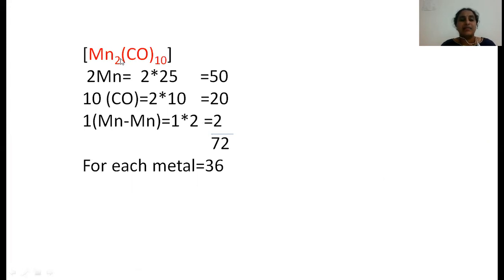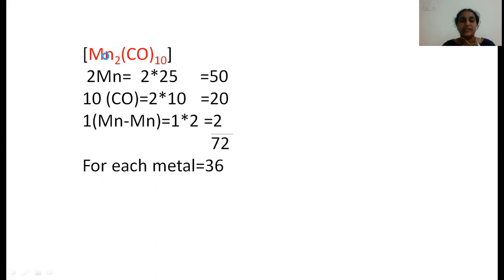So for this also we can calculate the EAN. For such complexes, we can calculate the EAN like this. Here two metals are present, so 2 into each metal's atomic number, manganese 25, that is equal to 50. Whereas the total ligands are 10. Here CO, carbonyl, each ligand donates 2 electrons, so 2 into 10 is 20.